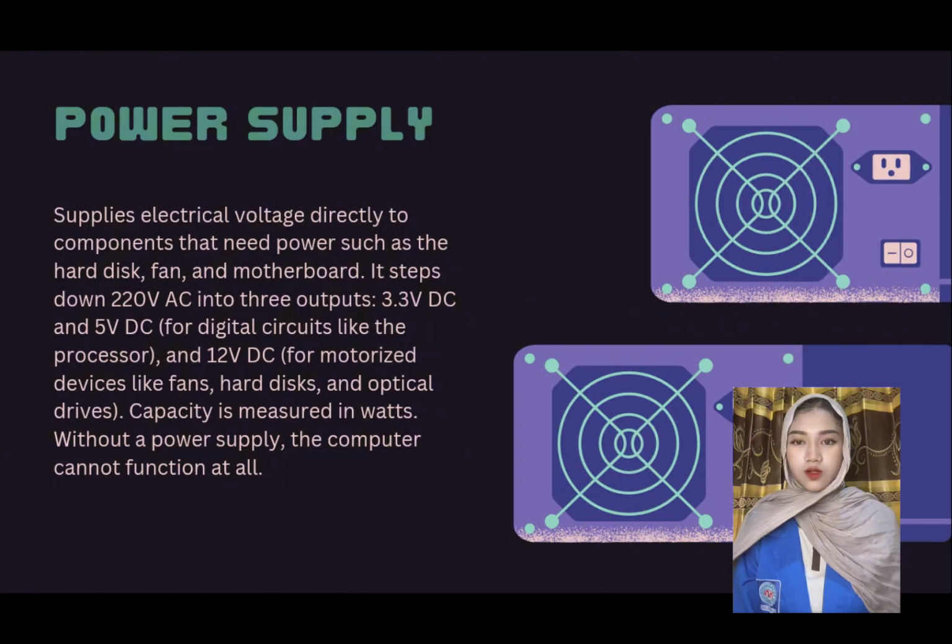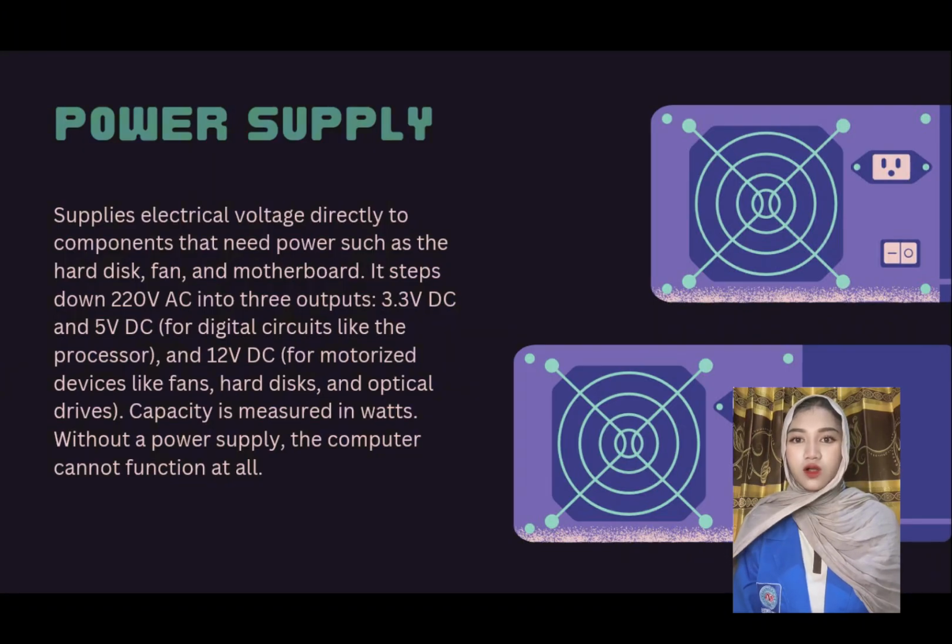The computer power supply works by reducing the incoming electrical voltage from 220 VAC to be made into three voltage levels, namely 5 VDC, 3.3 VDC, and 12 VDC.